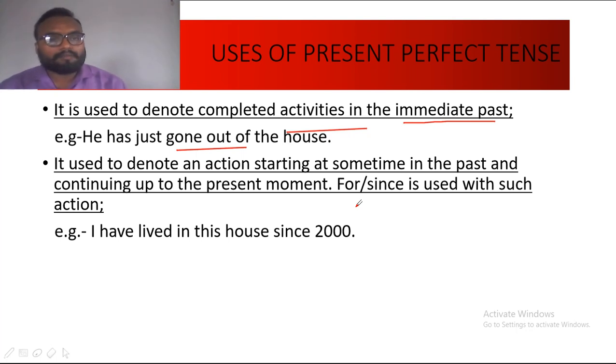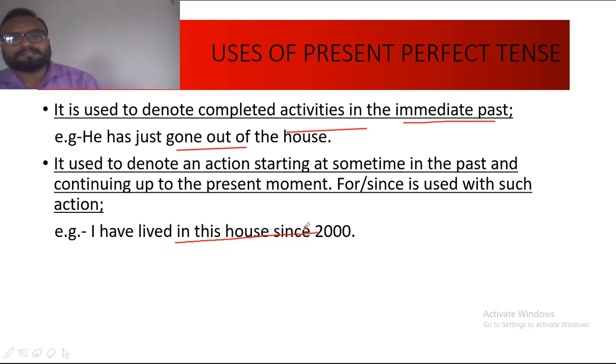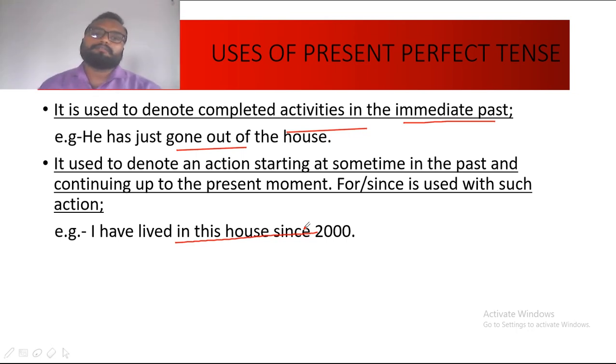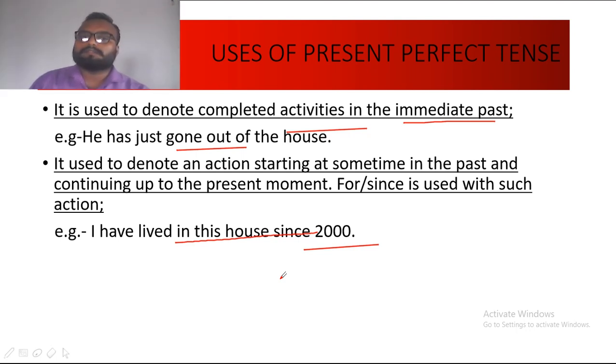So for that type of action, the structure of present perfect tense will follow, with the addition of for tense. And I have already told you the use of for tense in the last video. Again I repeat, for is used for a length of time and since is used to refer to a point of time. So here the point of time is 2000. The year is being denoted over here. So therefore since is supplied in this sentence with 2000.